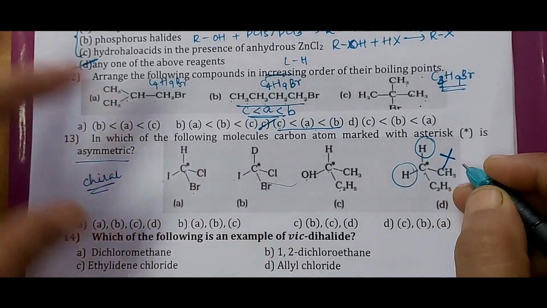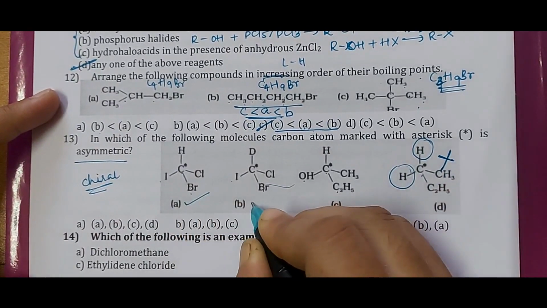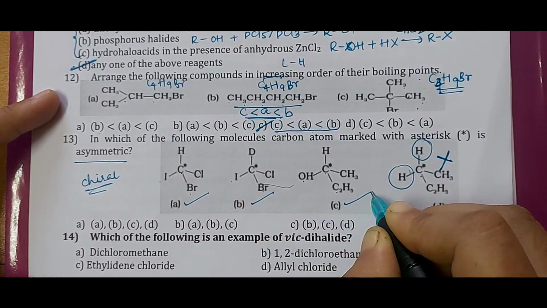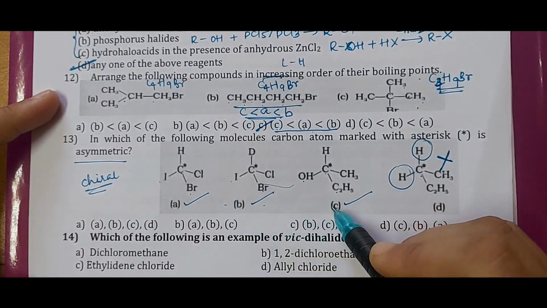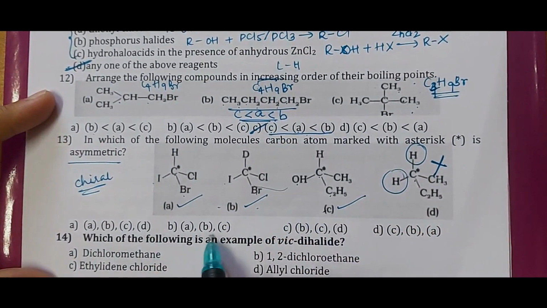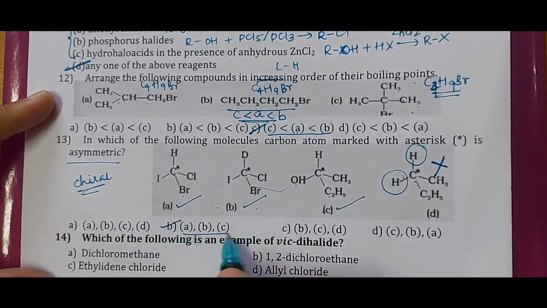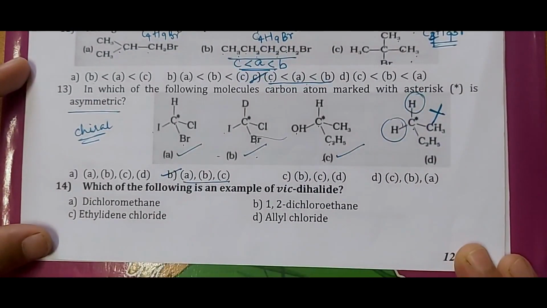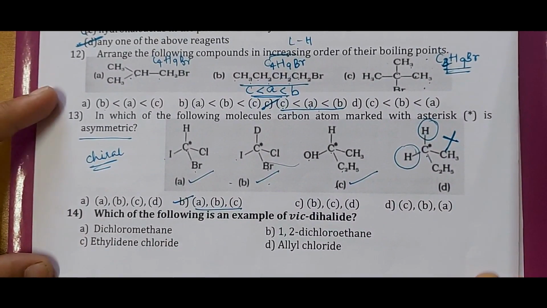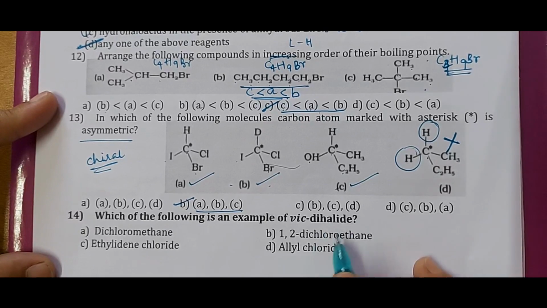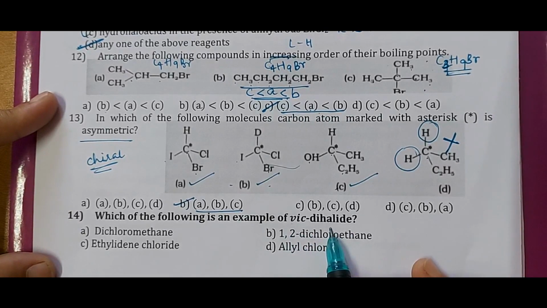So when you consider A is chiral, B also as well as C, these 3 are asymmetric or chiral carbon, and hence the correct answer is option B, A, B, C. Similarly, we'll go with the next question, question number 14. Which of the following is an example of vicinal dihalide?